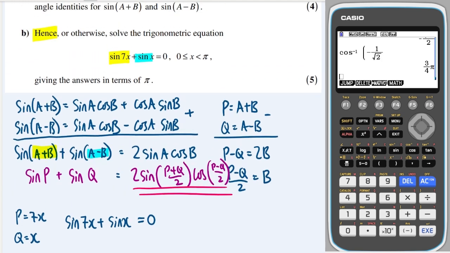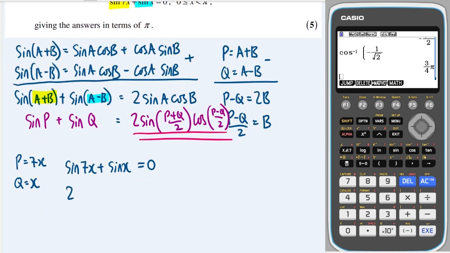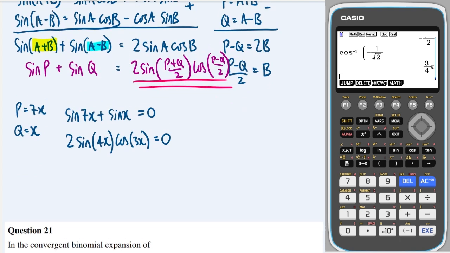transforms into the right hand side, which will be 2 sine of p plus q over 2. So 7x plus 1x is 8x, divided by 2 is 4x, multiplied by cos p minus q over 2. So that's 7x minus 1x is 6x, over 2 is 3x. Okay, so how is this equation going to equal 0? Two ways. Either sine 4x equals 0, or cos 3x equals 0.